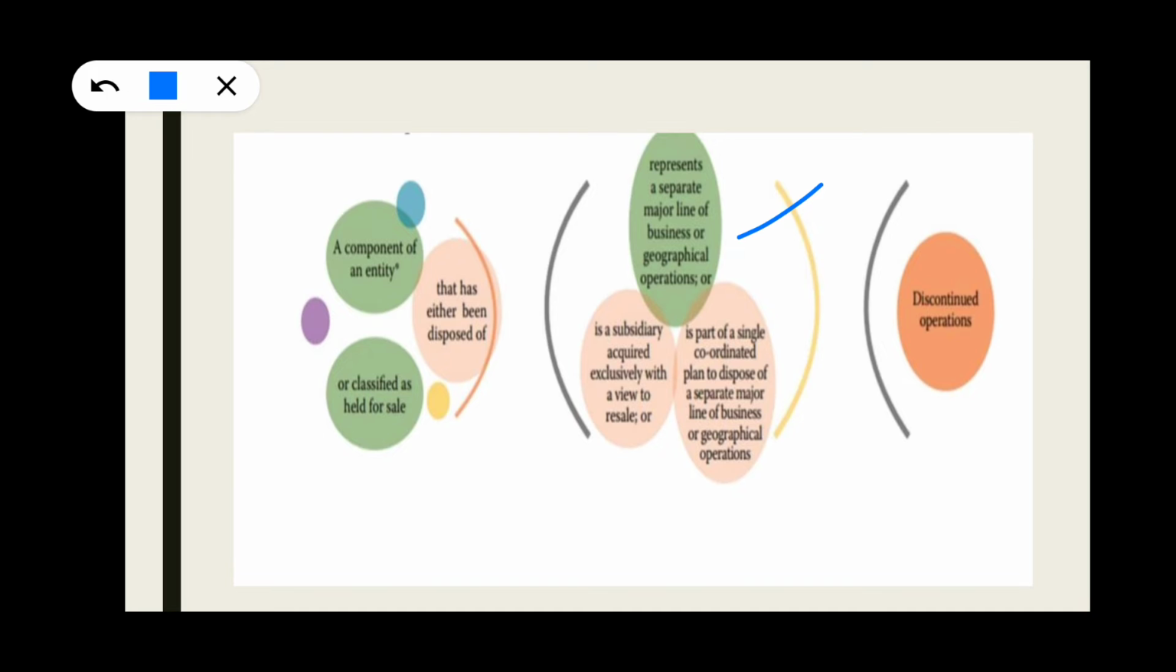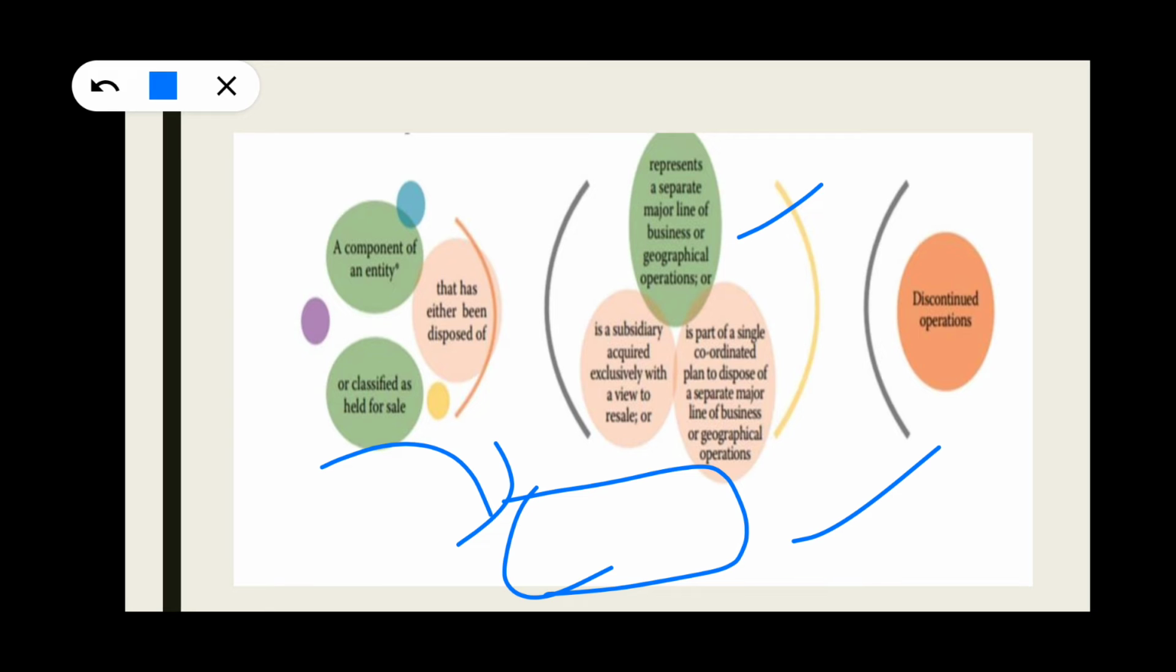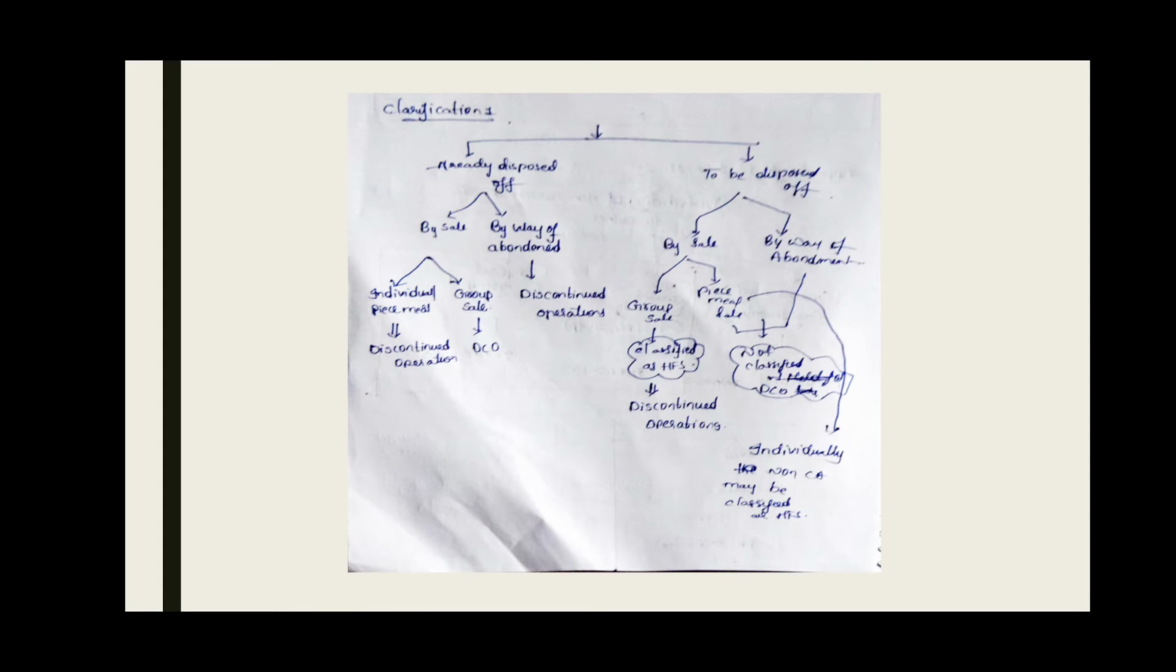Or a subsidiary acquired, that means a person has acquired a business as a subsidiary and he has thought to sell it, or it is a part of a single coordinated plan to dispose of a separate major line of business or a geographical operation. That means he is not going to sell a part of the business segment or geographical segment. He is going to sell the total. Then we can say discontinued operation.